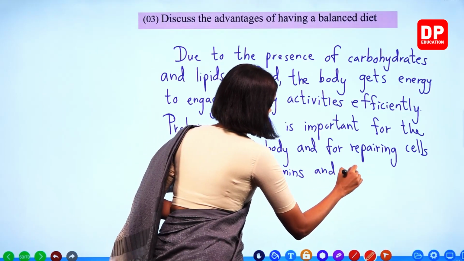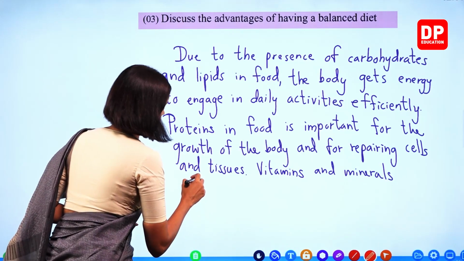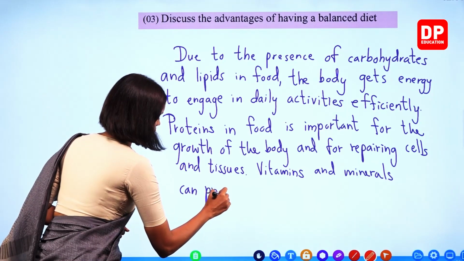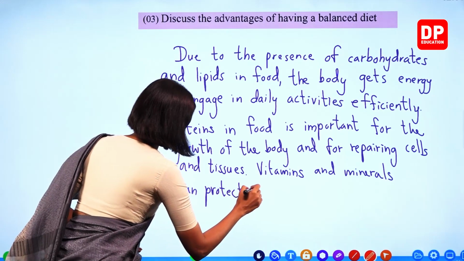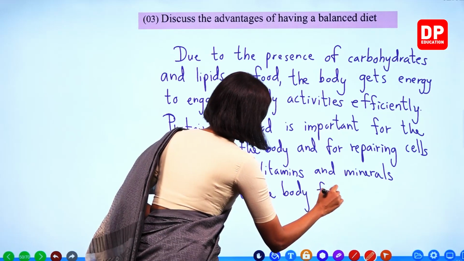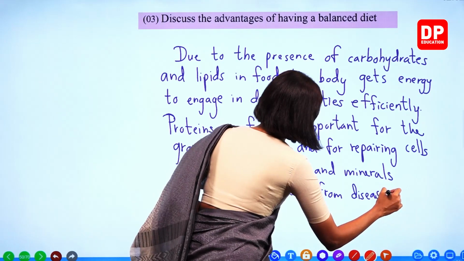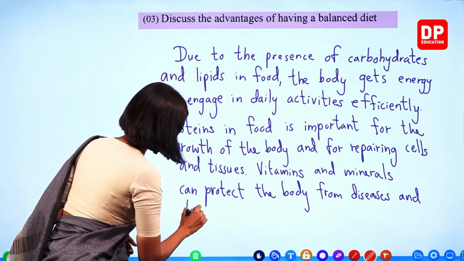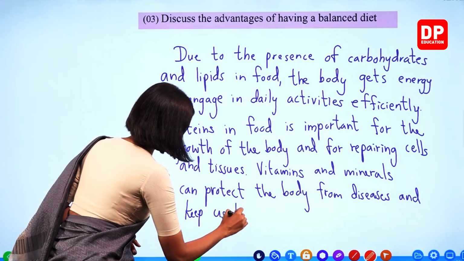Vitamins and minerals can protect the body from diseases and keep us healthy.